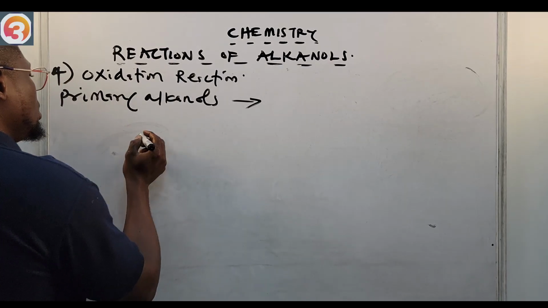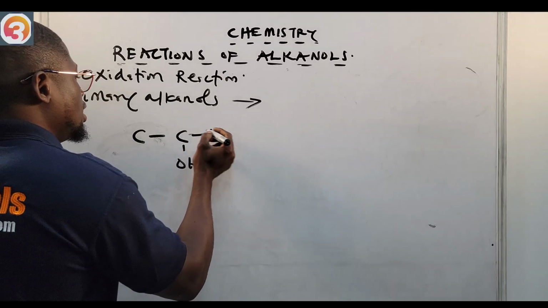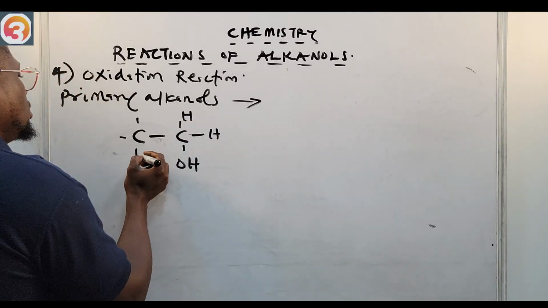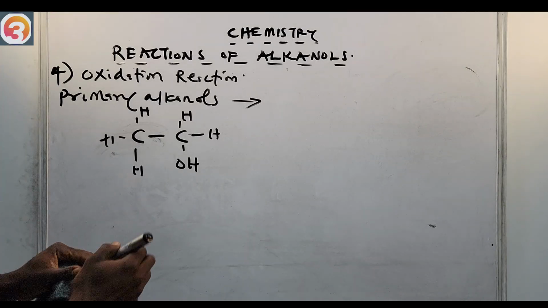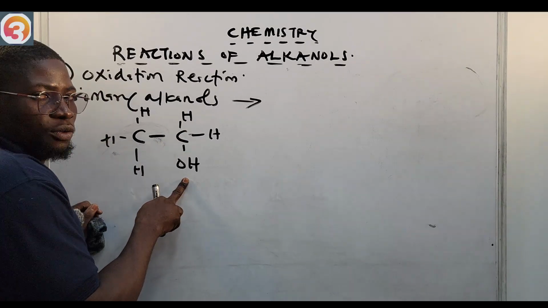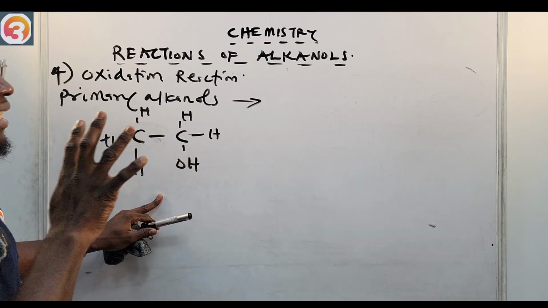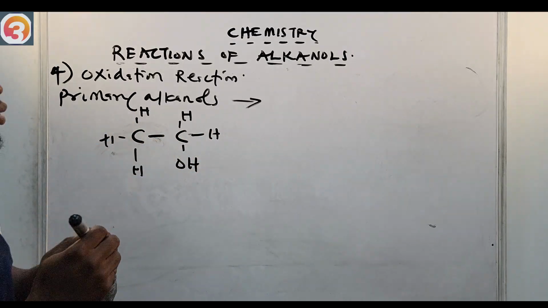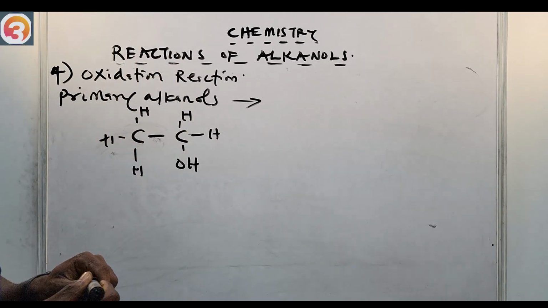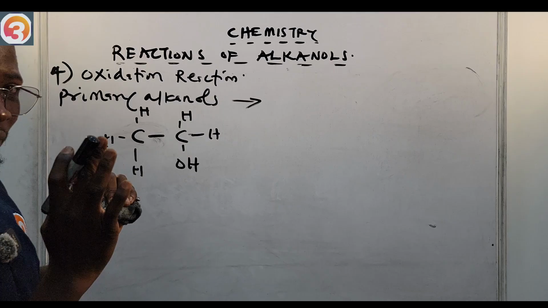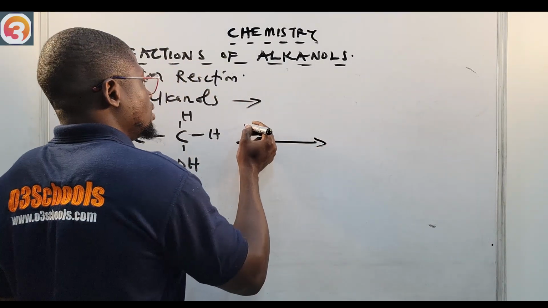So let me just draw the structure. Let me say C, OH, H. So this is a primary alkanol. This is the carbon that is bearing the OH group, right? So what happens is that this becomes oxidized. Basically, we use either concentrated tetraoxosulphate(VI) acid or phosphoric acid. And then of course we carry out distillation. For distillation, let's say here we use